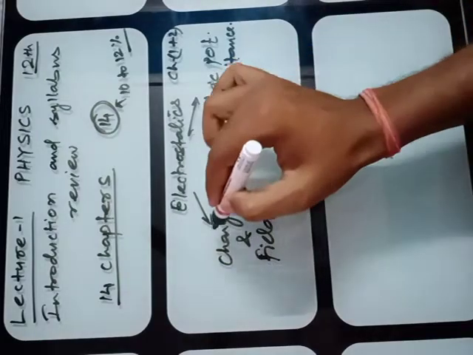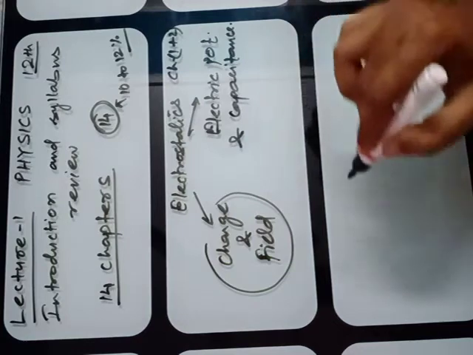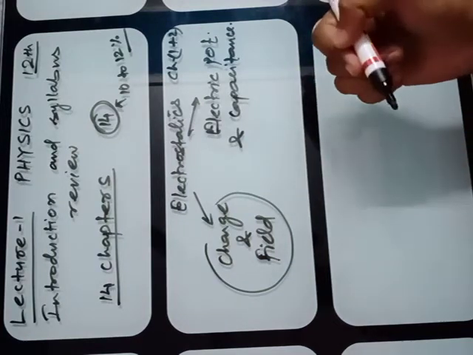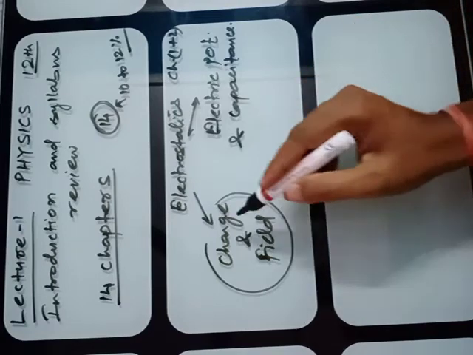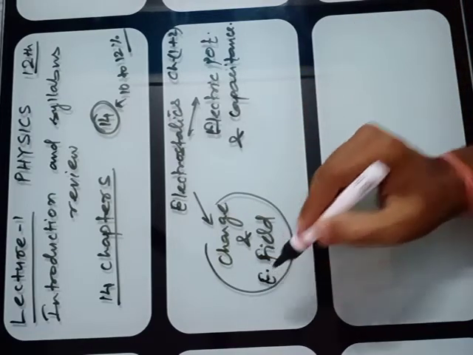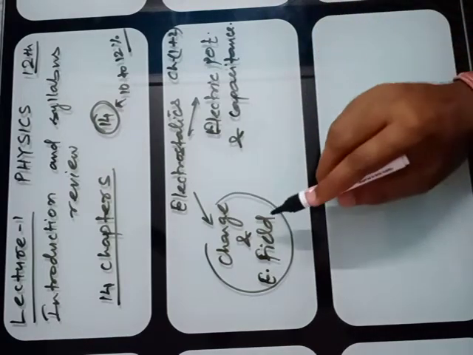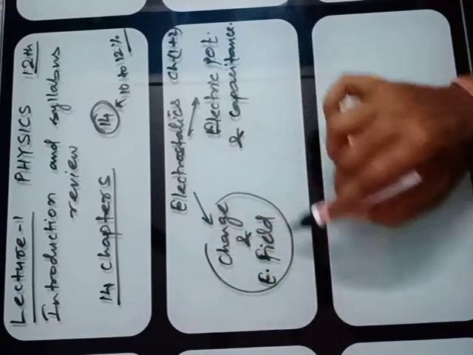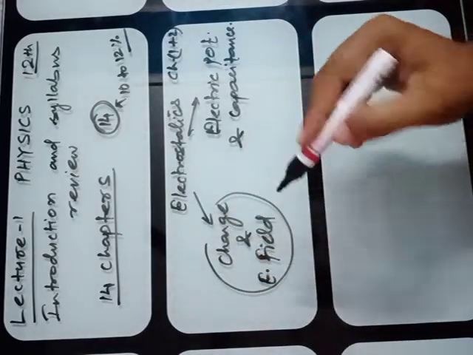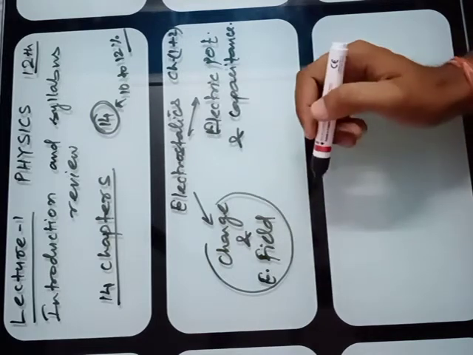In this first chapter, charge and field, you will study the production of charge and how the electric field can be studied. A very little of this topic you have already covered in standard 10th also.